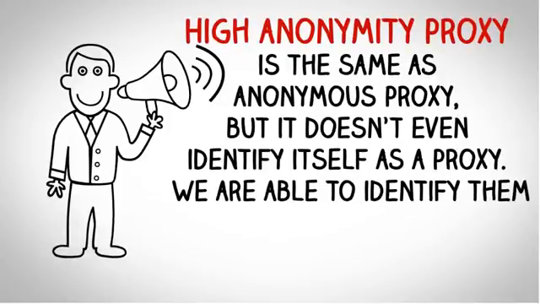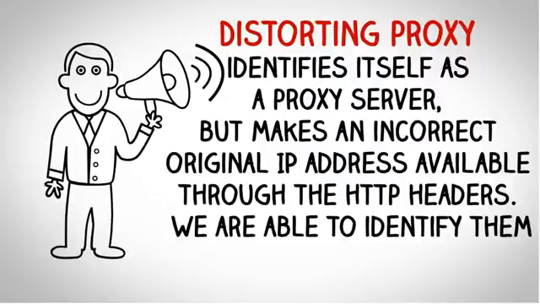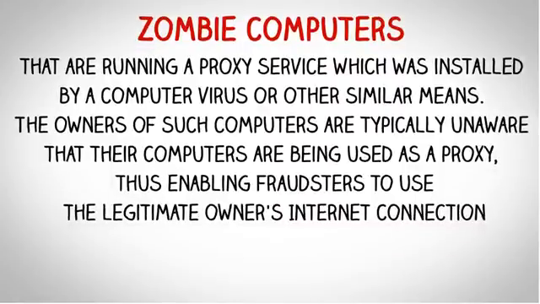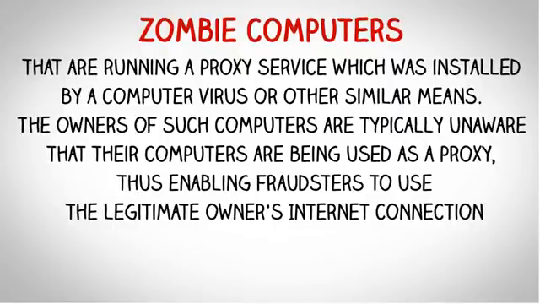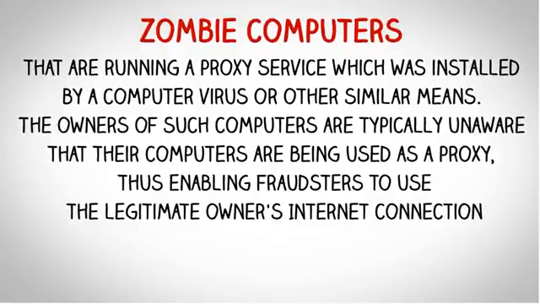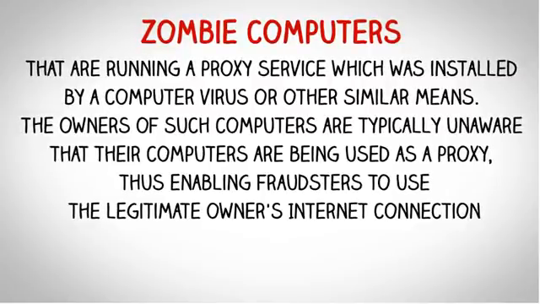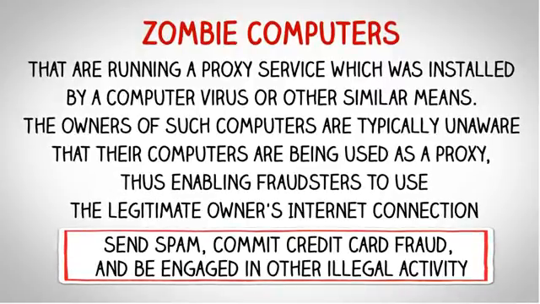High anonymity proxy is the same as anonymous proxy but doesn't even identify itself as a proxy. We are able to identify them. Distorting proxy identifies itself as a proxy server, but makes an incorrect original IP address available through HTTP headers. We are able to identify them. Zombie computers that are running a proxy service which was installed by a computer virus or other similar means. The owners of such computers are typically unaware that their computers are being used as a proxy, thus enabling fraudsters to use the legitimate owner's internet connection to send spam, commit credit card fraud, and be engaged in other illegal